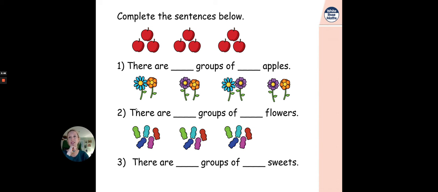Let's look at number 2. This is talking about the flowers now, these flower diagrams. There are something groups of something flowers. How many groups of flowers are there? 1, 2, 3, 4. There are 4 groups of how many flowers are in each group? Easy. 2. 1, 2 in that group. Purple and orange in that group. Blue and purple in that one. And a purple and an orange in that one. So they've each got 2 in as well. These are all equal groups, aren't they? There are 2 flowers in each of the 4 groups.